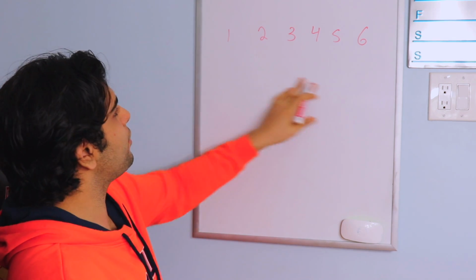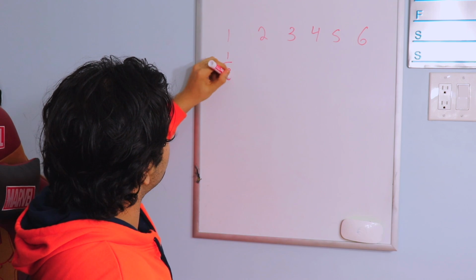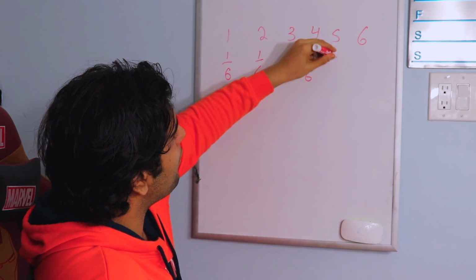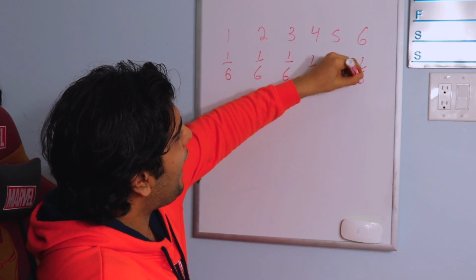Sometimes you can have a weighted die that has different probabilities on different sides, depending on how it's cut and sliced and how heavy each side is. But let's just consider a standard fair die. That means each side, 1 through 6, has a probability of 1/6. How do you find the expected value, or in this case, the average of that die? And what does that actually mean? And how can we use that to our benefit?